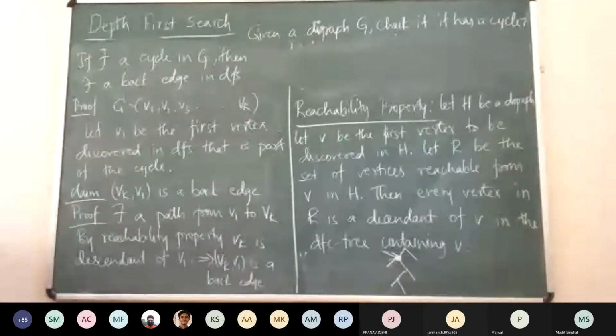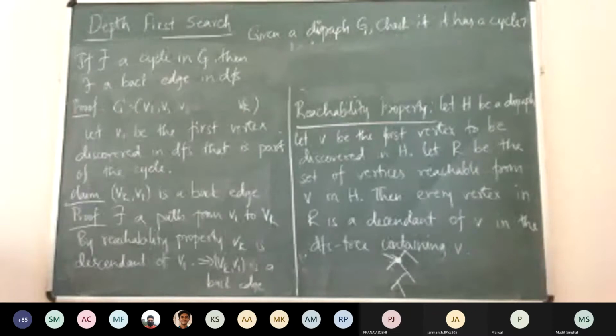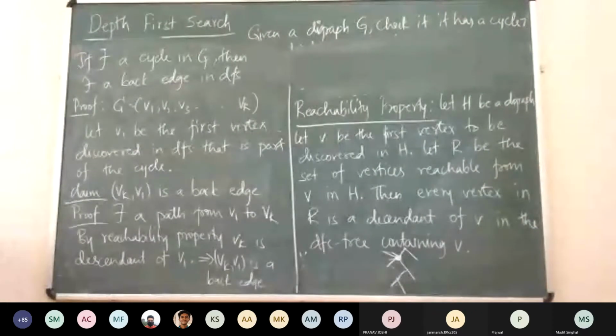Wonderful. Is that fine? Yes, sir. So is this proof okay?